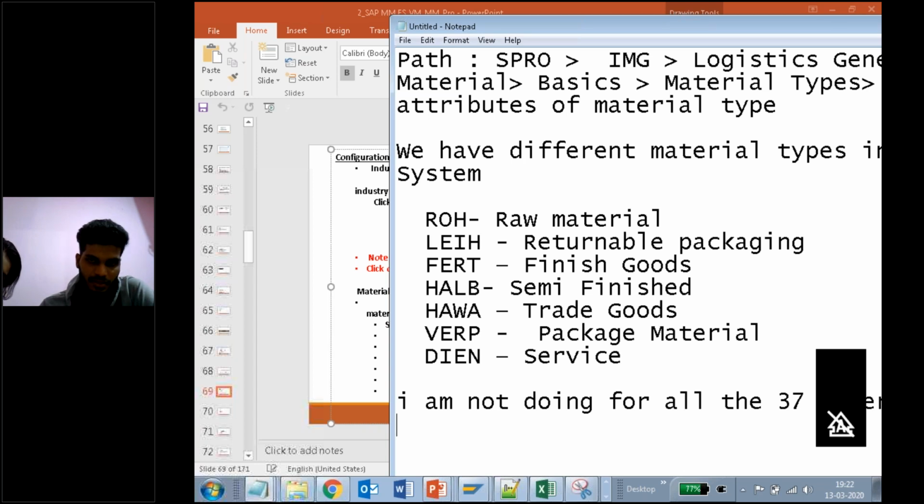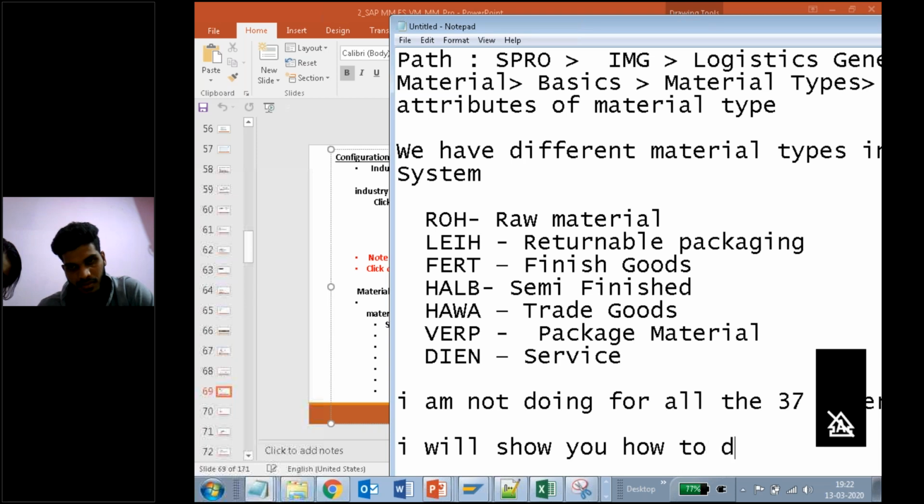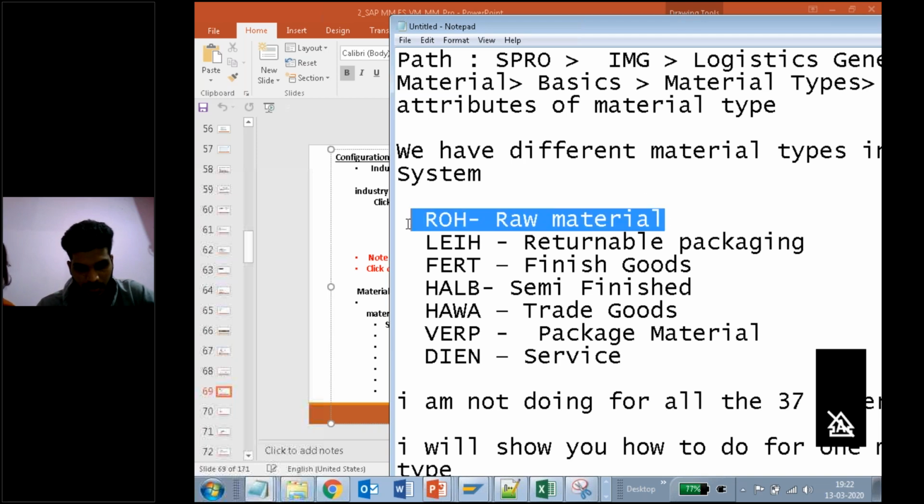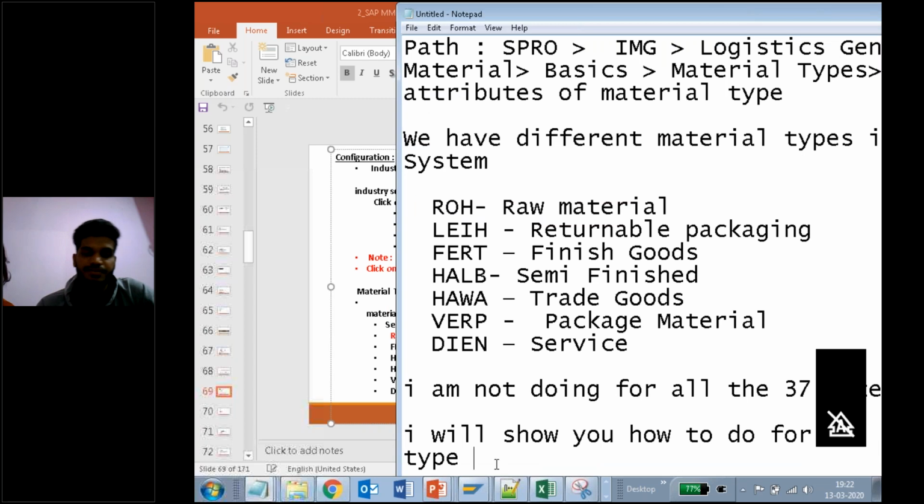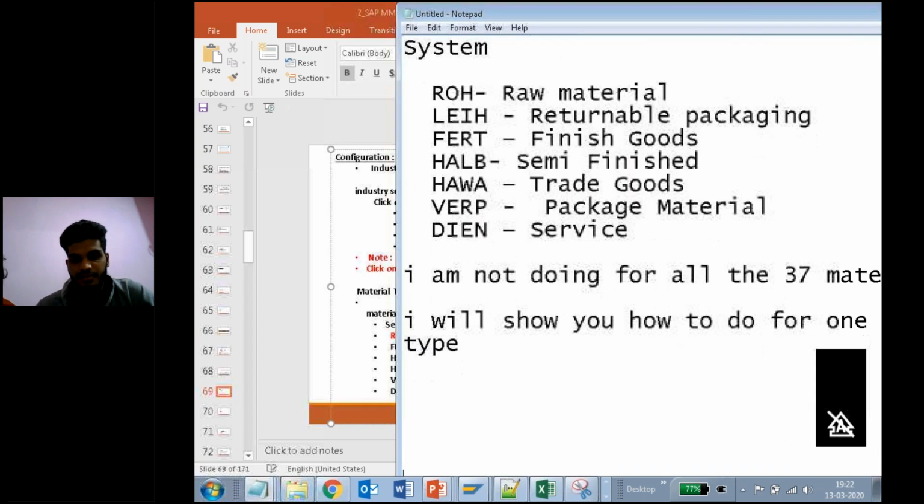I will show you how to do it for one material type. In one hour I'll try to show you around 5 material types, but one is enough for now. We will do it for ROH. How to do that?